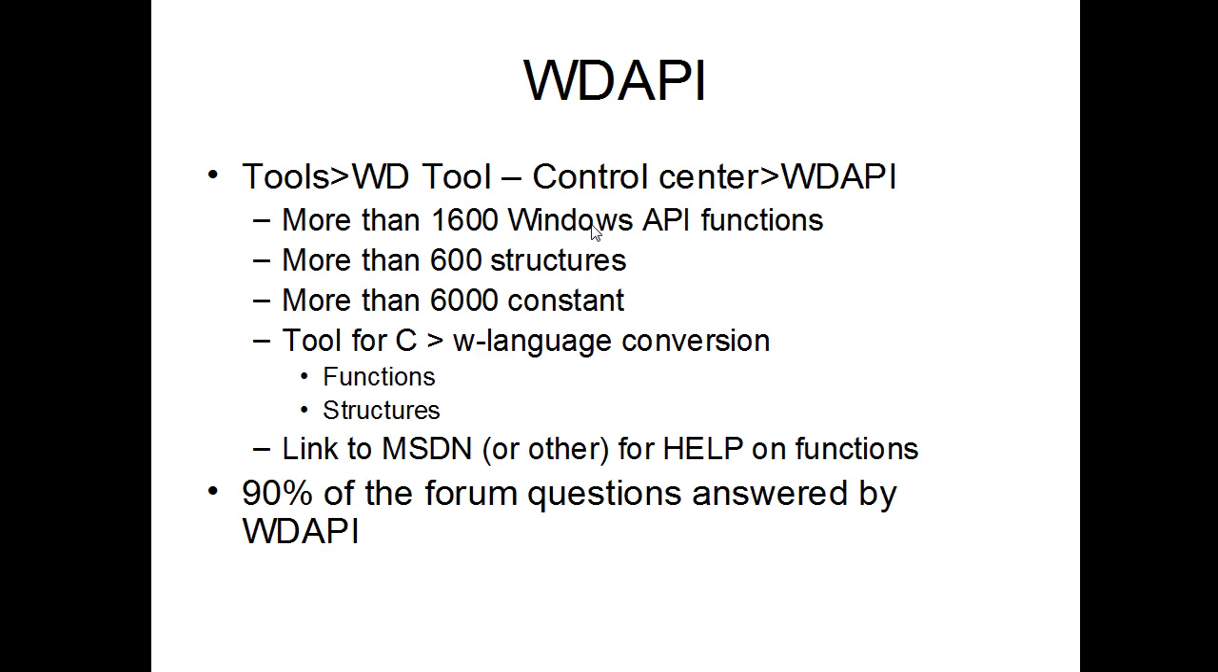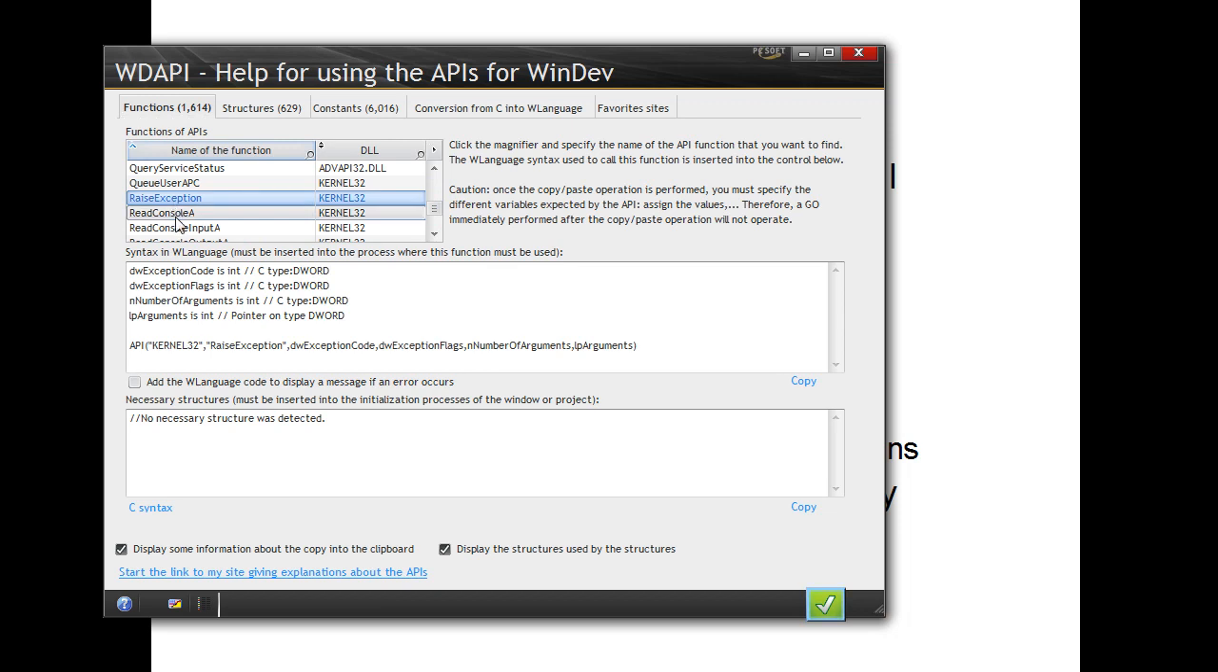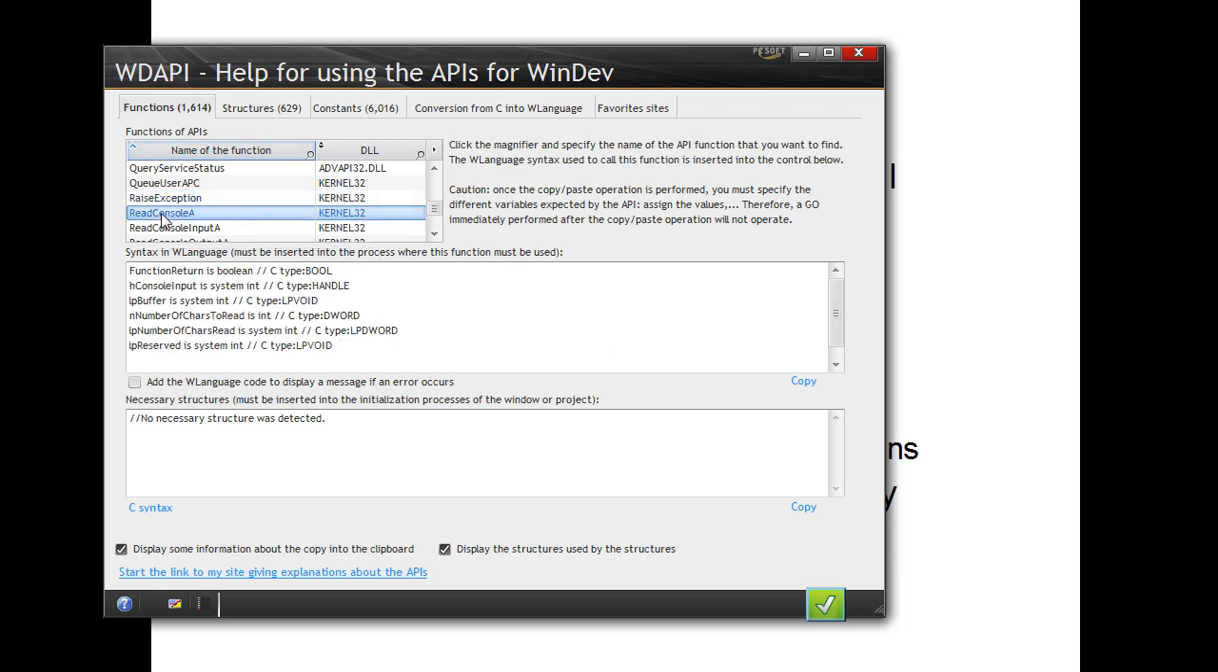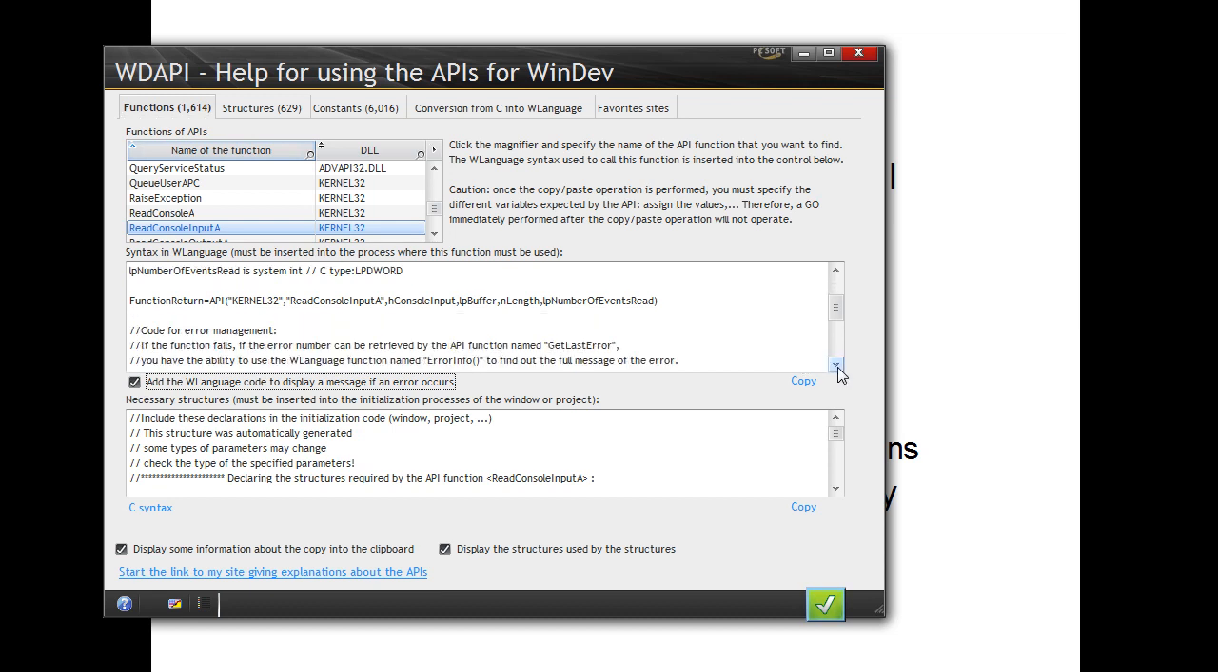Let's have a look at WD API. You have here a list of all the functions, with of course the possibility to search in them, and for each of them you will have here the wlanguage code, an example. If there is a structure, you have the definition of the structure coming in automatically. You have the possibility to add the WD language code to display a message if an error occurs. If you do this, you end up with code for error management.